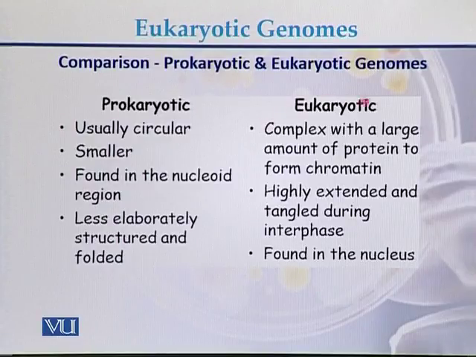While on the other hand, the genome of the eukaryotes is complex, it is large in size, and a large amount of protein is produced to form the chromatin or the structure of the chromosomes. It is highly extended and tangled during the interphase, and it is found in the nucleus. So this is the comparison between the genome of the prokaryotes and the genome of the eukaryotes.